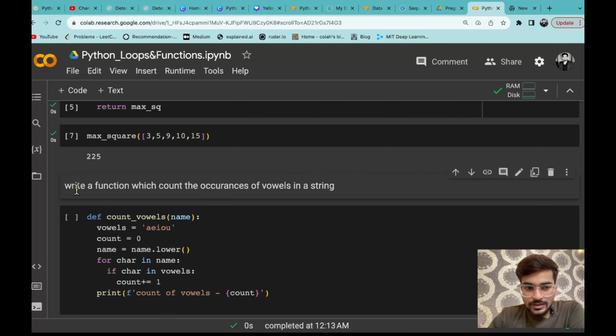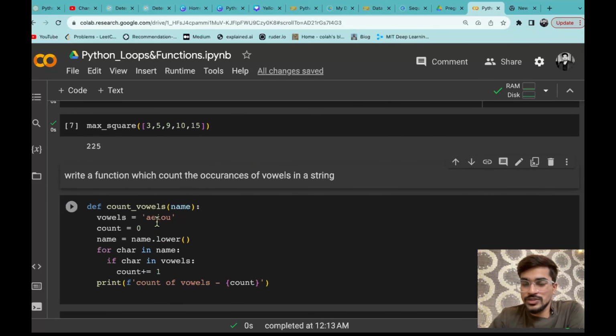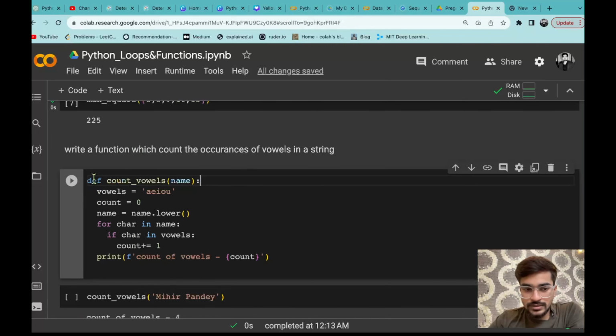So the next example that we are going to give is the write a function which count the occurrences of a vowel in a string. That means आप एक फंक्शन डिफाइन करने वाले हो जिसमें आप सिंपली कोई भी स्ट्रिंग प्रोवाइड करोगे, लेट्स से एनी नेम और एनी स्ट्रिंग दैट यू आर प्रोवाइडिंग टू योर फंक्शन, और उसमें जितने भी वॉवेल्स हैं it will just count the occurrence of that vowels and it will return the count of that vowels. So how we can do that? Just def keyword, then the function name, let's say the function name that I am giving is the count vowels. Then we are going to pass any name, so that is why I have given a variable called name.